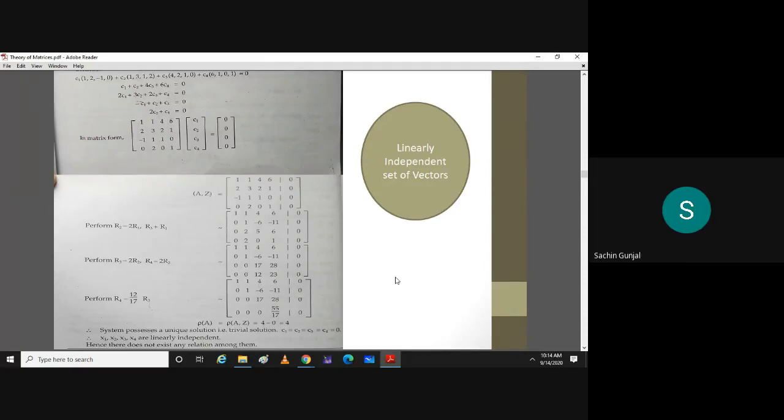So what can you say about the solution? If rank of A equals rank of A augmented Z, where Z stands for the zero column, so rank of A is the same as rank of AZ, which is equal to 4. So unique solution.